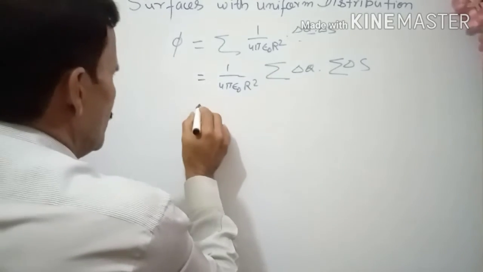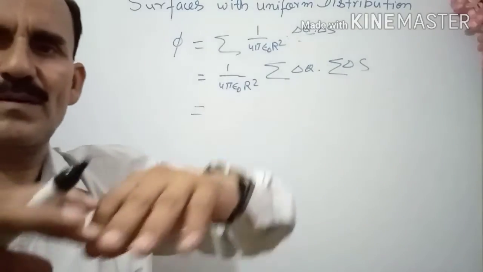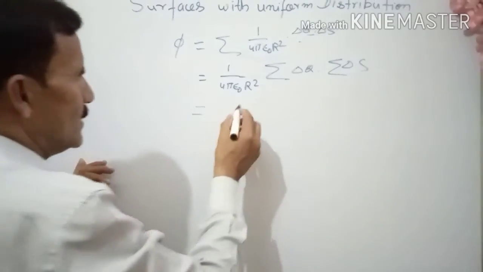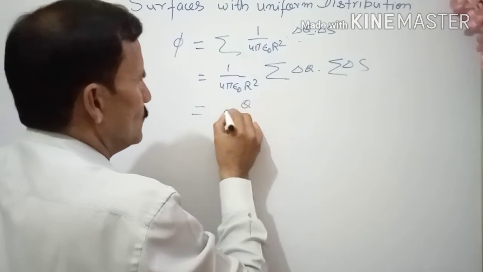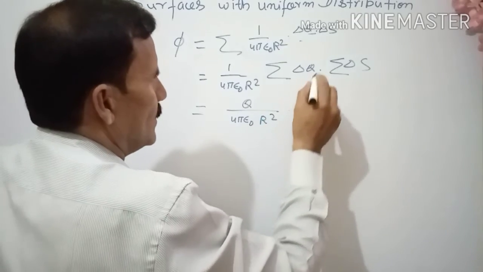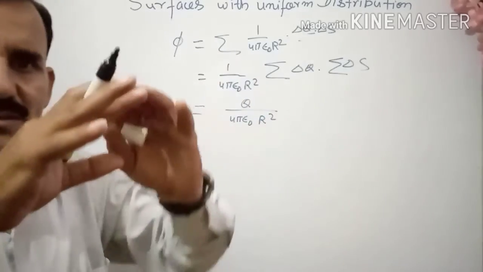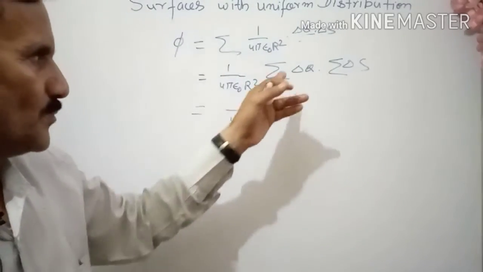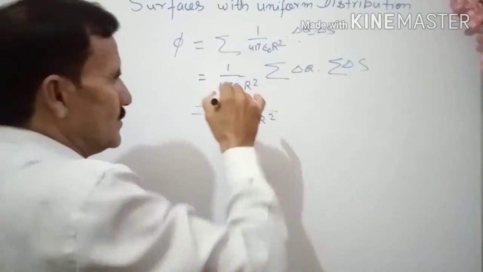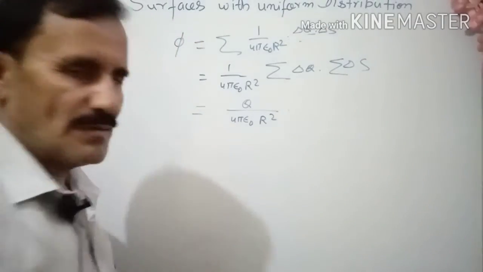Now when you sum the delta q, it becomes the whole charge of the sphere. So this is equal to q upon 4 pi epsilon naught r square times the summation of delta S, because the charge q is distributed, as we have already supposed. And this is nothing but the surface area of the sphere.